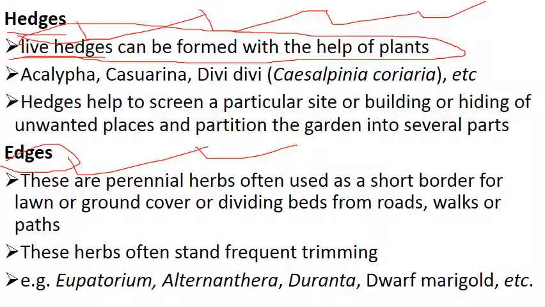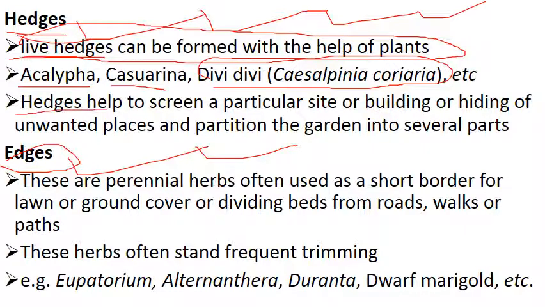Okay, so some species having good height should be trees. It should not be any herb or shrub. It should be a tree because it has more height. Examples are Asclepias indica, Casuarina, and Caesalpinia coriaria, etc.